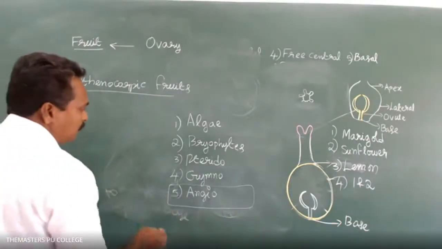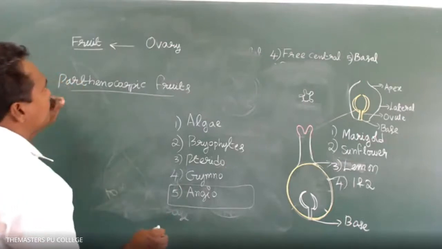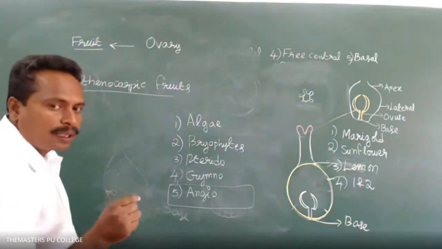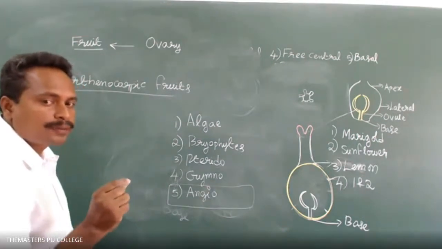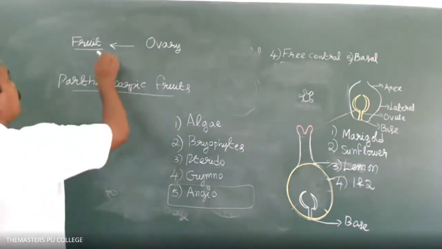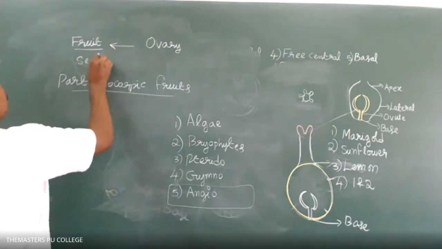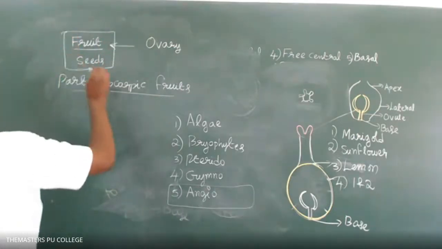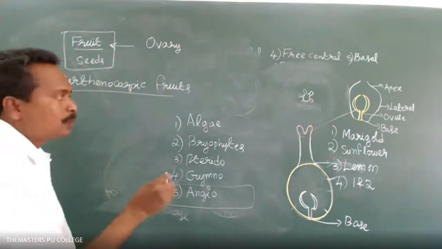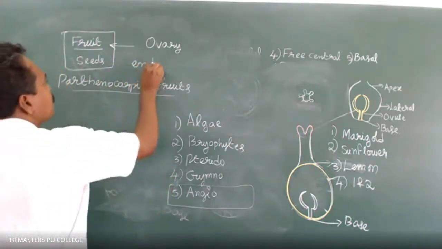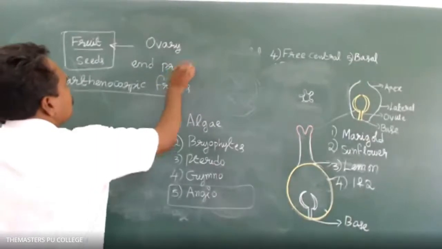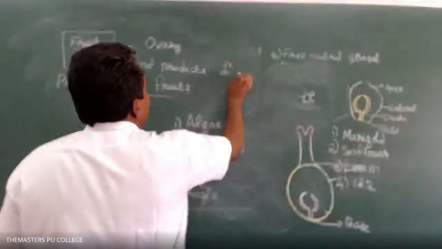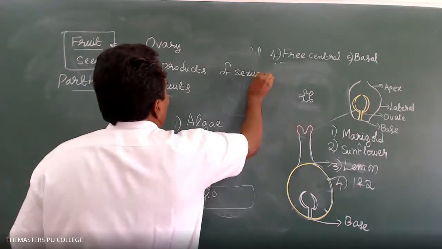So in the angiosperm group of plants, the fruits and the seeds are the end products of sexual reproduction.